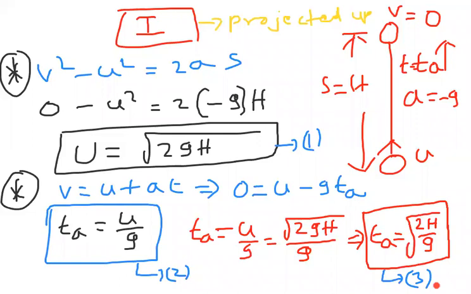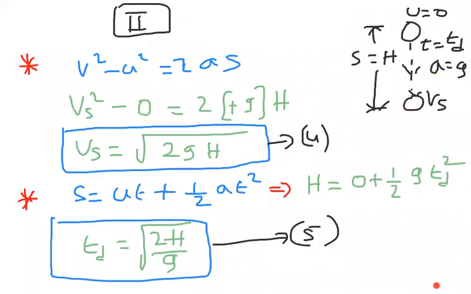Next, the second situation. Here it is freely falling. Now the second situation is nothing but the freely falling situation. In the freely falling situation, what happened? The initial velocity is 0, coming down, striking velocity vs, time of descent td, s equal to h.